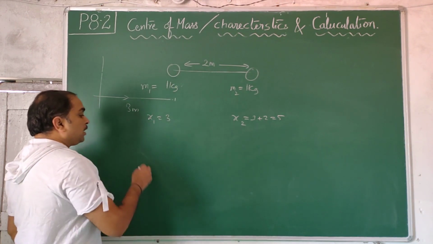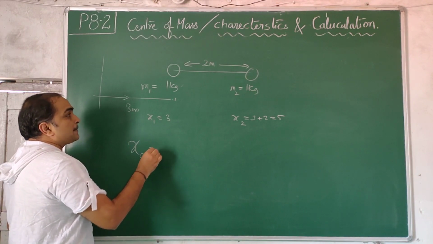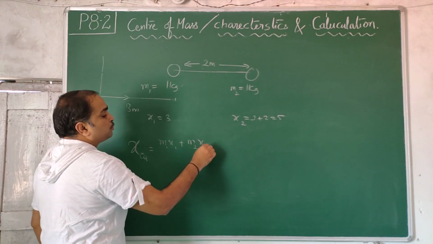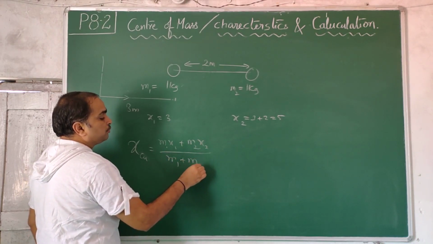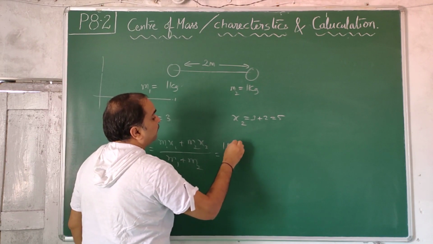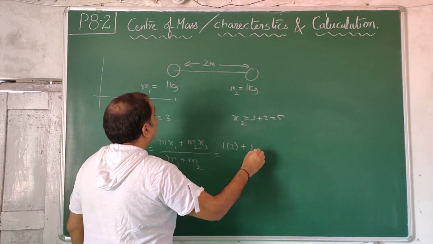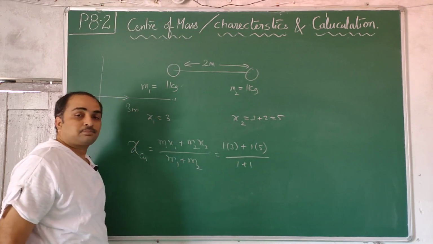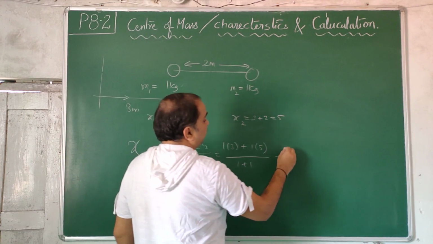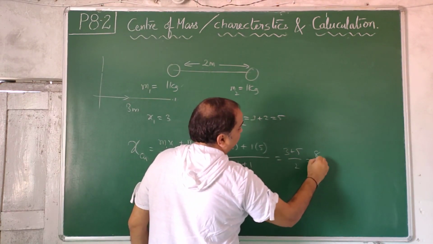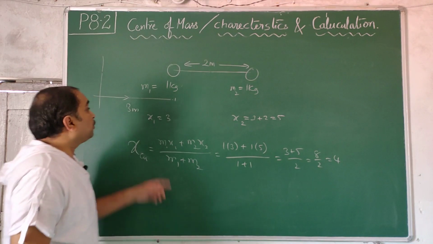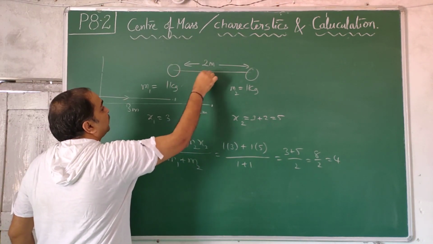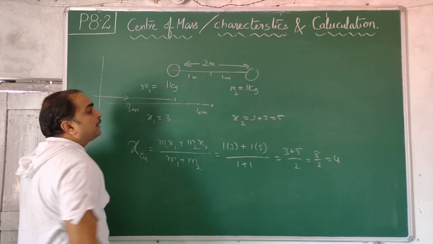Let us check. xcm is M1 x1 plus M2 x2 by M1 plus M2. 1 into 3 plus 1 into 5 by 1 plus 1. So 3 plus 5 by 2, 8 by 2, 4. So from origin it is at 4 meters distance. So from here it is 1 meter, from here it is 1 meter. Like that we can go.